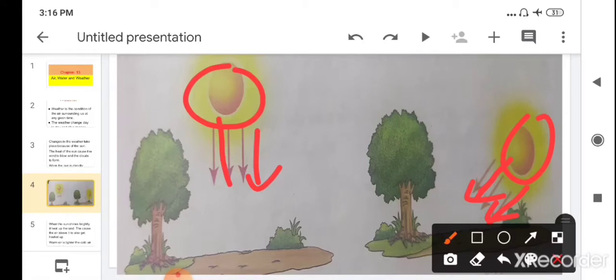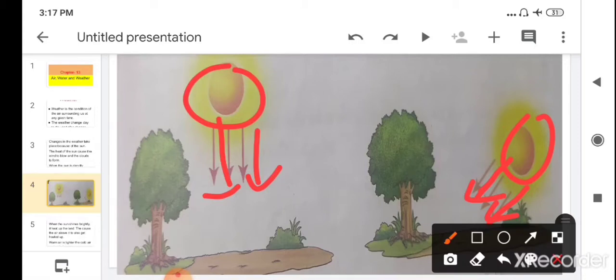You have observed that morning time and evening time are cooler as compared to the afternoon time. The time at 1 or 2 p.m. is very hot, because during that time the sun rays fall on the earth's surface directly, which heats up the earth's surface so much.